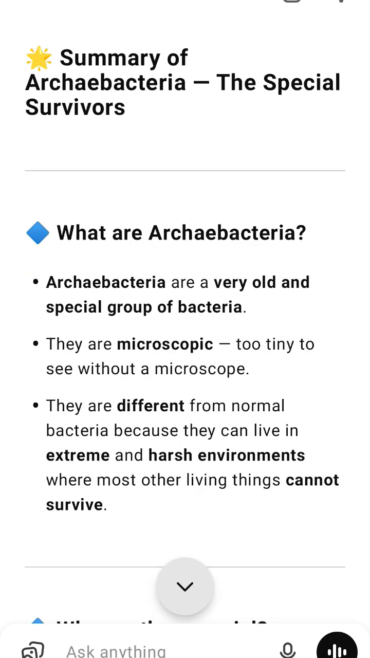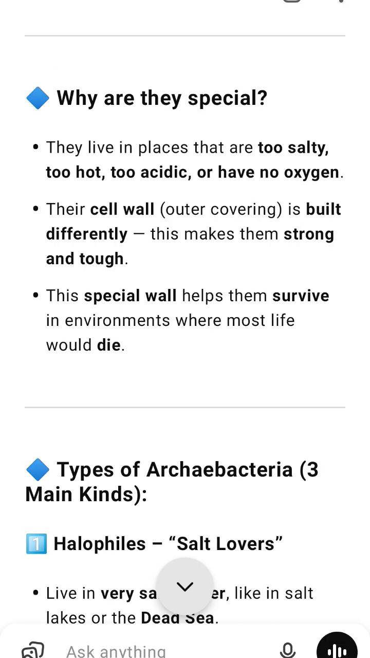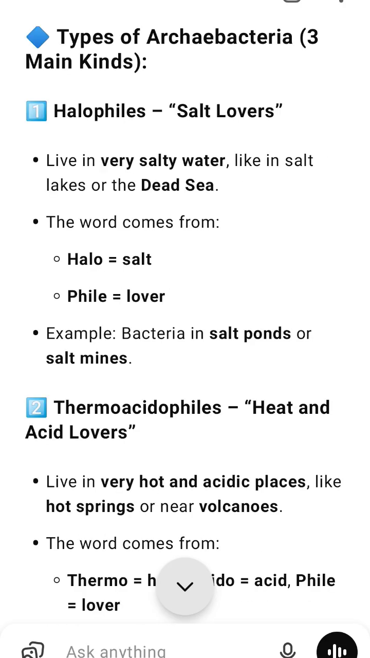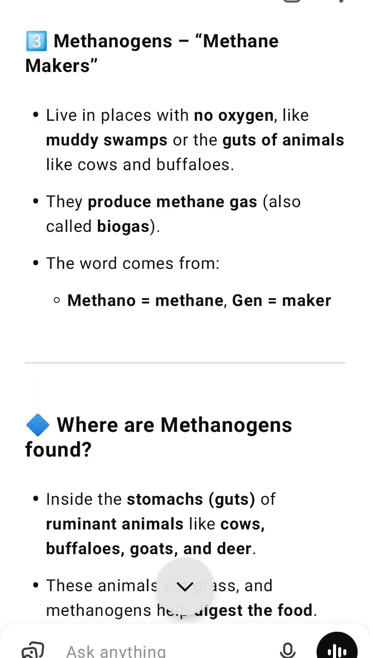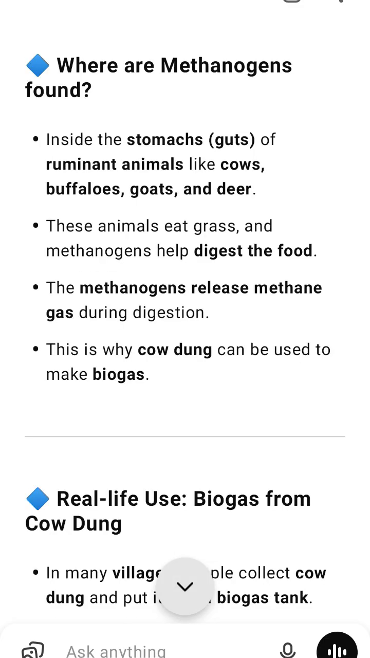Key features of archaebacteria. Feature, what it means. Very old, one of the earliest life forms on Earth. Tiny, can only be seen with a microscope. Survive extreme conditions: salt, heat, acid, no oxygen. They're super tough. Special cell wall, strong, different from other bacteria, protects them. Make biogas, especially methanogens, used as fuel in homes.